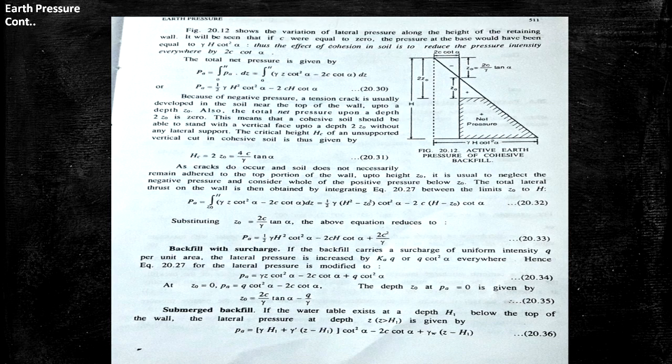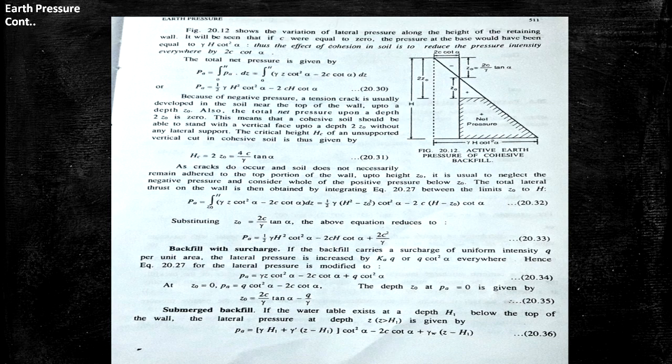Then backfill with surcharge. For the lateral pressure, Pa equal to gamma Z cot square alpha minus 2C cot alpha plus Q cot square alpha. When Z equal to 0, then Pa equal to Q into cot square alpha minus 2C cot alpha. For depth Z0 at Pa equal to 0, it is given by Z0 equal to 2C by gamma into tan alpha minus Q by gamma.